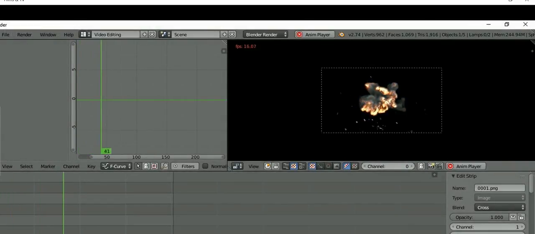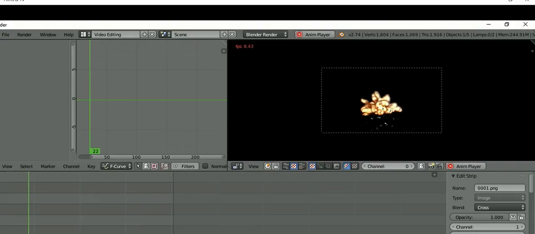Animation of explosion of fire and smoke. We have to make sure that we are in a Blender window. Add an object by going to Mesh, then select a UV Sphere, then go to Object Quick Effects, and in that we have to select Quick Explode. We cannot see any changes on our screen, but once we press the play button, our object will explode.